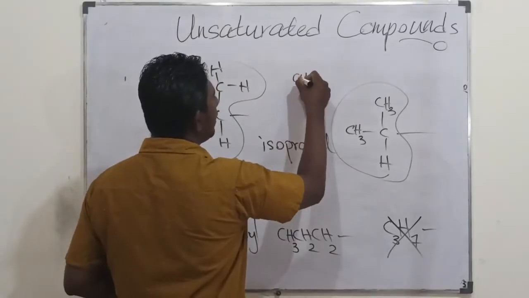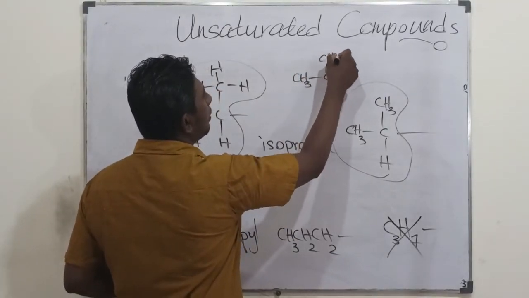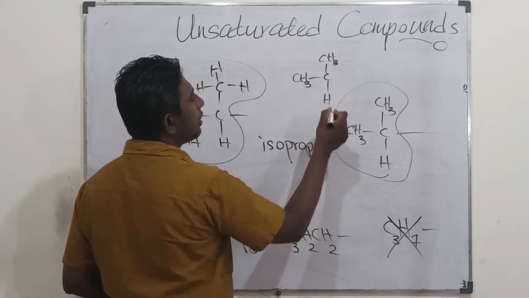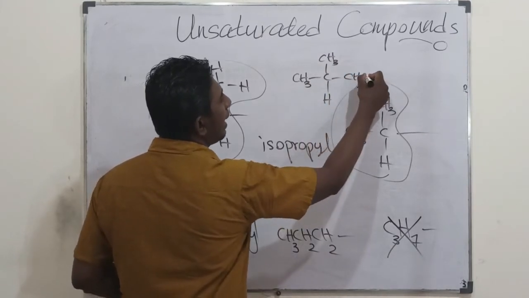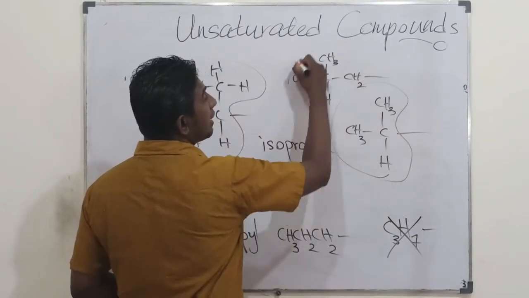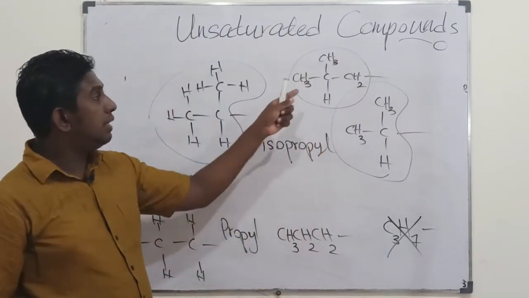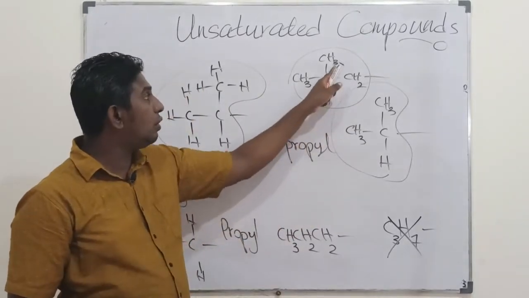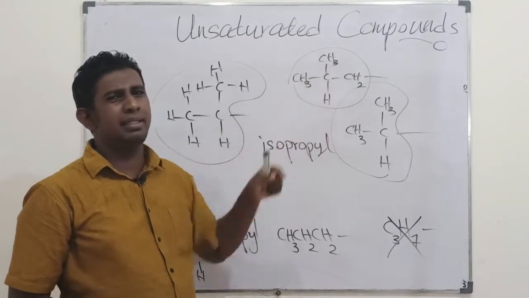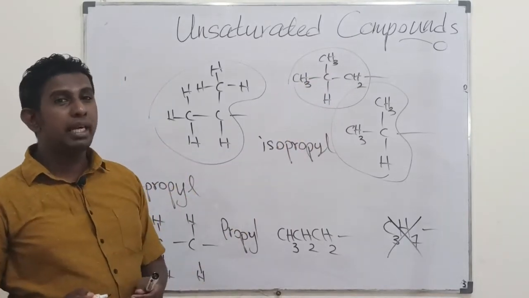When it continues with other CH2, and this is the side chain, with the iso part, then it's a 4 carbon system, then it is isobutyl.